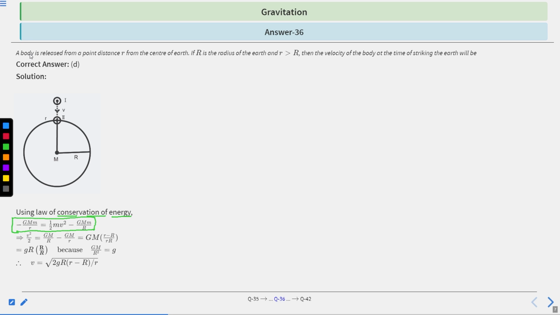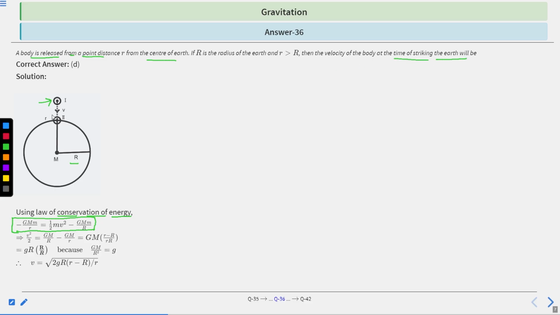According to the question, a body is released from a point at distance r from the center of the earth. Suppose the body is released here, at distance r from the center of the earth, and R is the radius of the earth, where r is greater than R. Then the velocity of the body at the time of striking the earth is what is asked in this question.